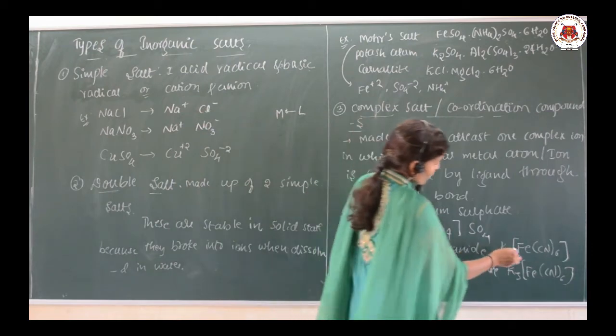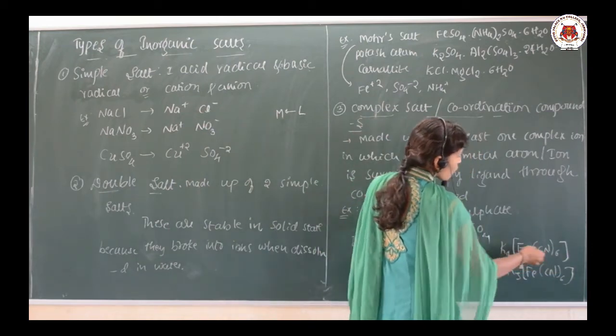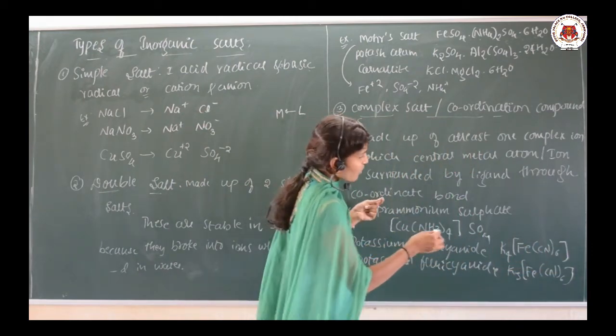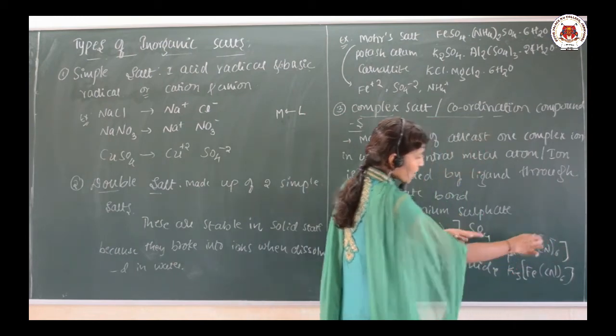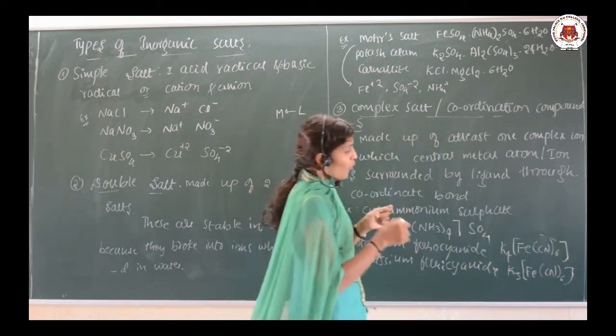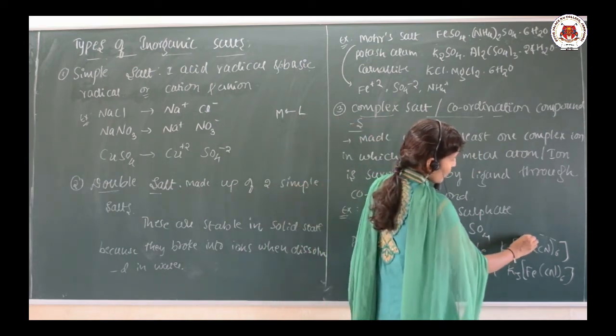Suppose this is the complex, that is the coordination compound. Which is the complex ion? The bracket part is the complex ion. Here the central metal atom is Fe.